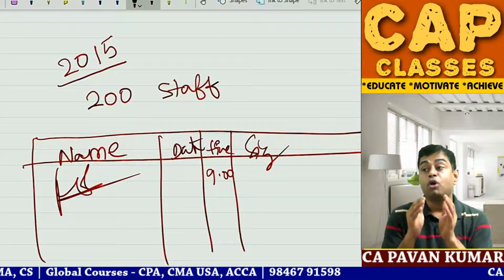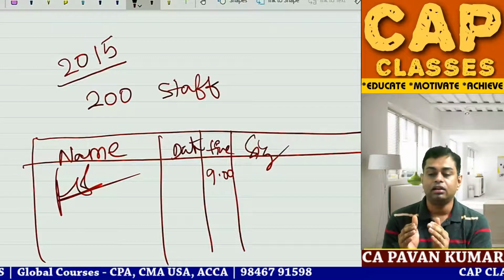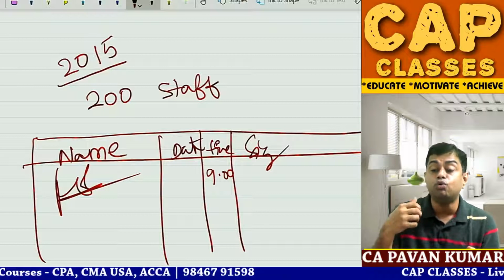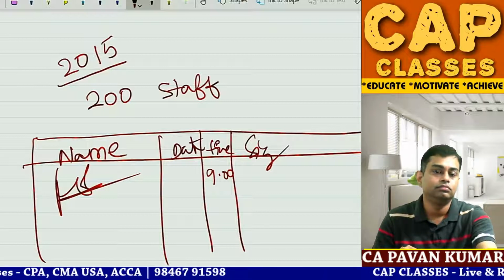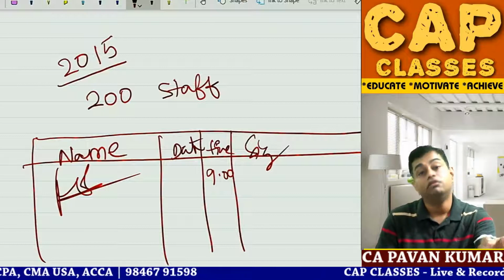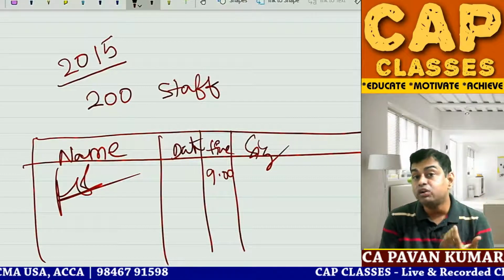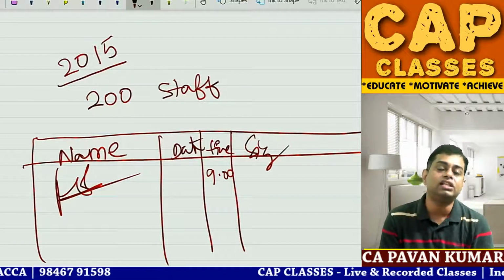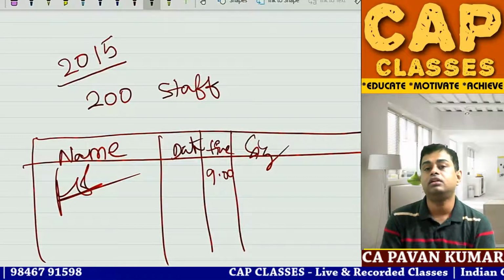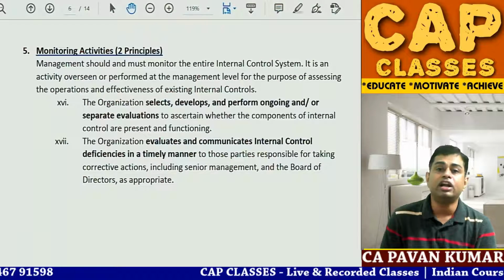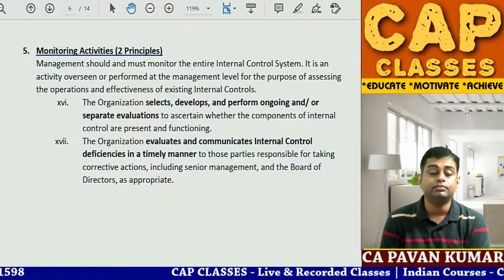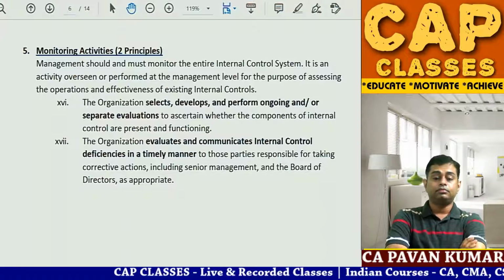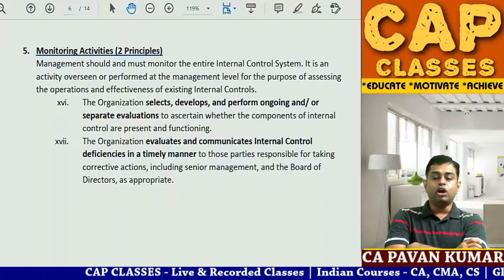So why is monitoring required? Simple. Controls over a period might become outdated. Controls over a period will become outdated. When they are outdated, if you do not identify and rectify them, again frauds and errors will happen, irregularities will happen. So put the heading 5, component 5, monitoring activity.